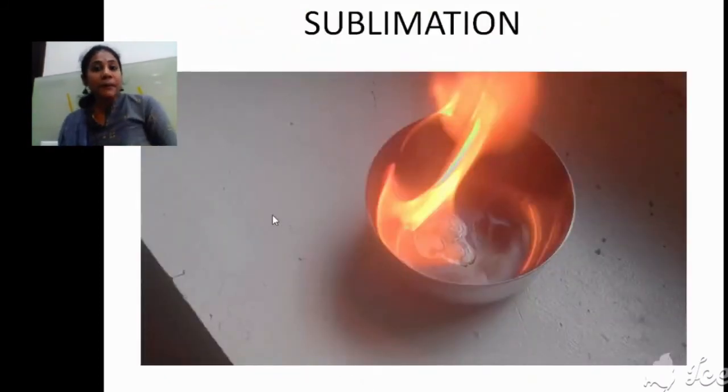And sublimation. What do you mean by sublimation? Converting solid straight away into gas form when you heat it. That is called sublimation. And this is what happens with camphor, okay, when you burn it, this solid camphor will get converted into gaseous camphor. But chemically, whatever chemical component is there in solid form, the same chemical component will be there in gas form also. Okay, so sublimation is also one of the very important examples of physical change.